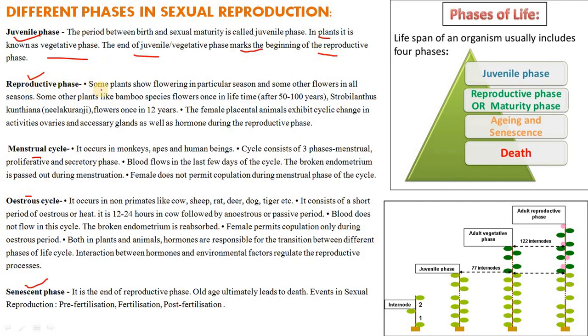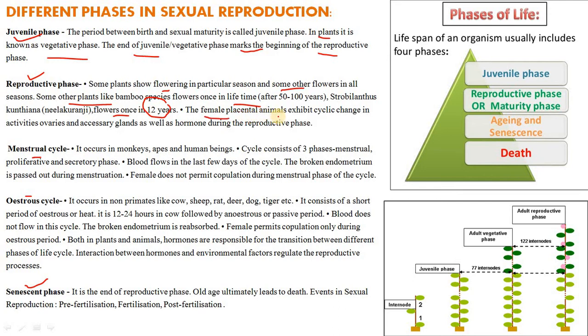The reproductive phase, what is that? Some plants show flowering in a particular season and some flower in all seasons. Some other plants, like bamboo species, flower once in their lifetime. Strobilanthes kunthiana, the Neelakurinji, flowers once in 12 years.